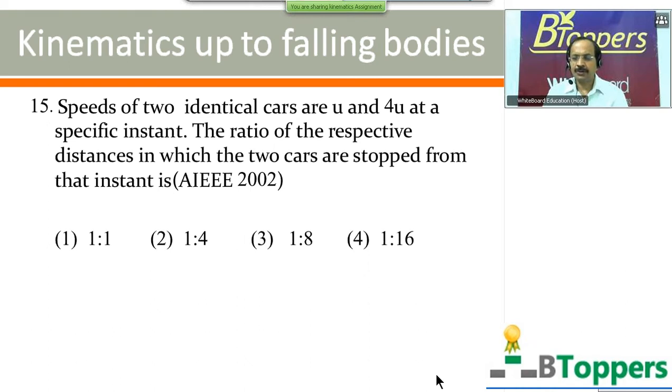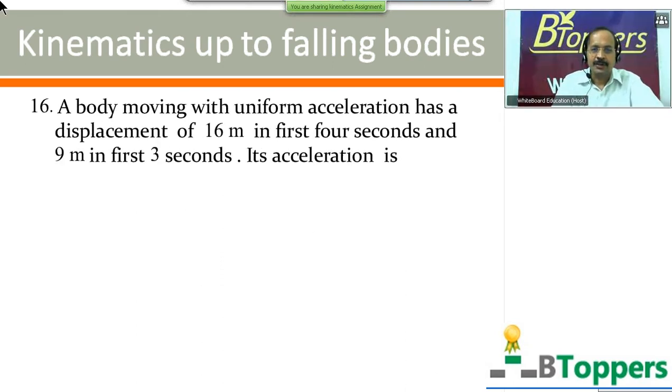This is a relatively easier question. You may not require much time to answer the question. In case you need more time, you can take a pause and try the problem. I'd like to show you the next question. A body moving with uniform acceleration has a displacement of 16 meters in the first 4 seconds and 9 meters in first 3 seconds. Its acceleration is. Come and try the question.